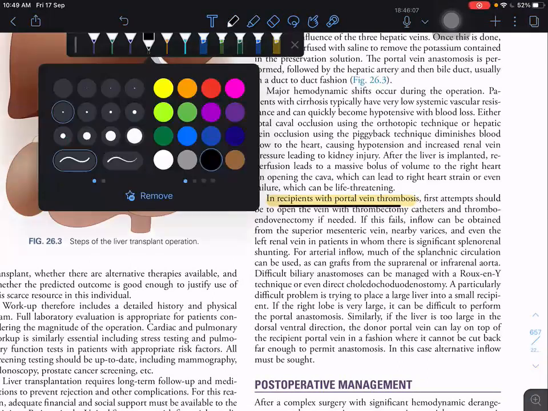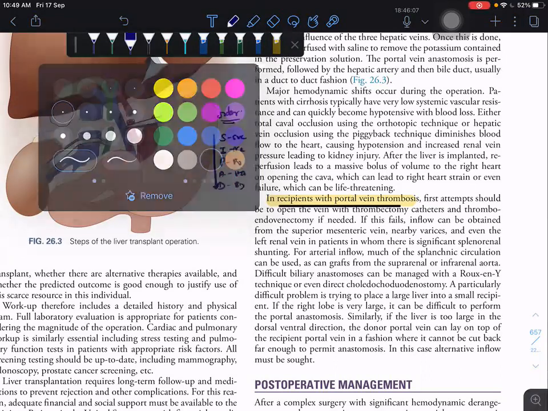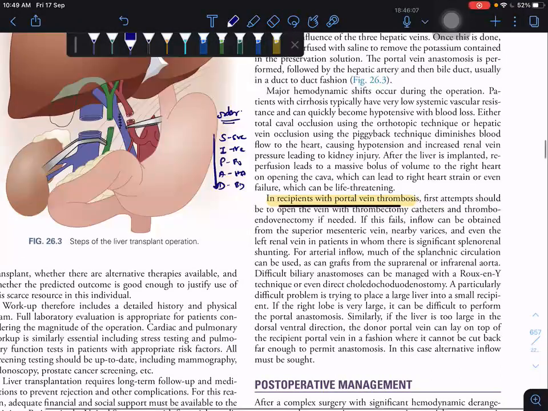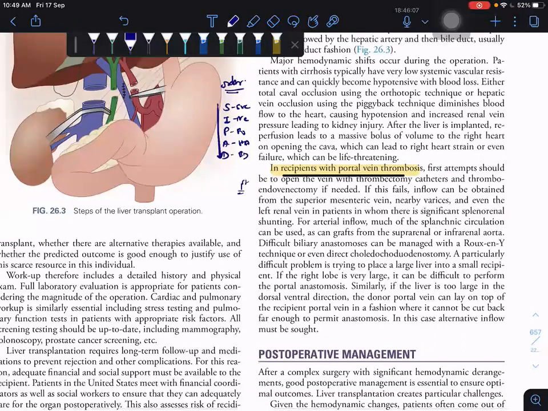During, not after, transplantation, in a patient with portal vein thrombosis, how do you approach? First, you have to open the vein with a thrombectomy, using thrombectomy catheters or a thrombovenectomy. Even if this method fails, then you go for the second method: connect a bypass from the superior mesenteric vein, nearby varices, or even the left renal vein.